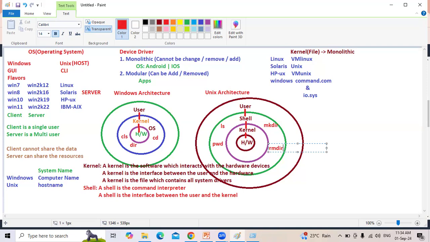Shell is a firewall. Any unknown command or unknown program, when the shell is not able to understand that, it won't execute it, it won't pass the command or the program to the kernel. The commands and programs which are unknown to the shell cannot be executed. That's why there is no virus to the kernel. In real time, most of the applications and databases are always deployed on the Unix operating system. Why? Because of no virus.